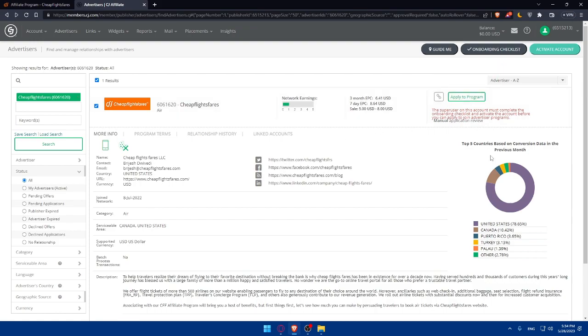So of course, if you want to get your affiliate link, you'll find it right here for Cheap Flights as an example. And if you're maybe a partner of other websites that use the same CJ Affiliates, you can simply find it here and check all of them, apply to their program or activate your account and get their links and keep promoting your